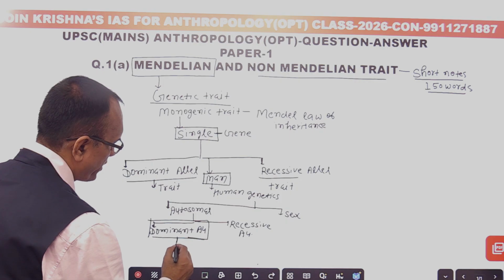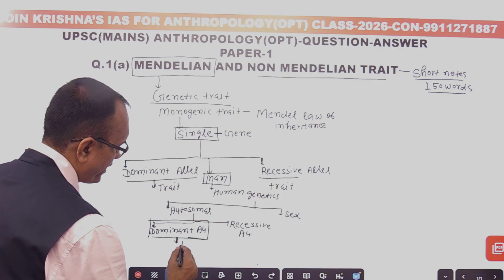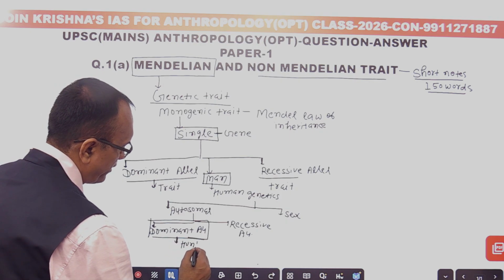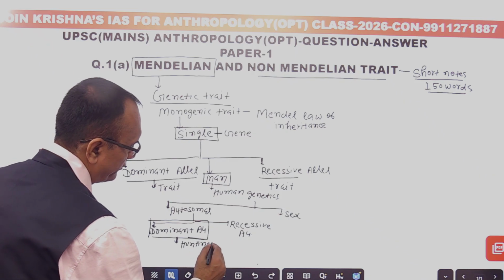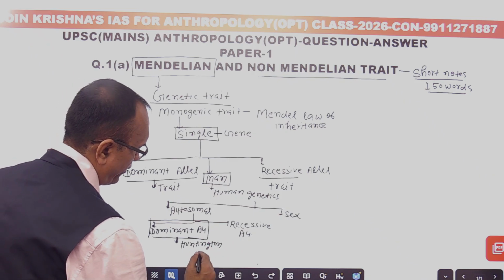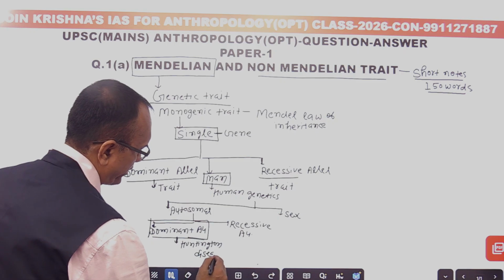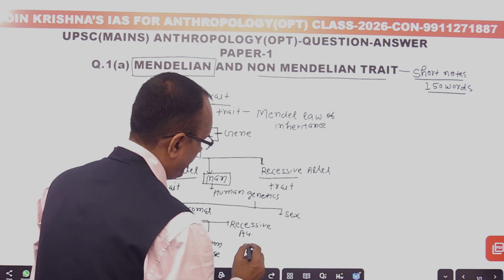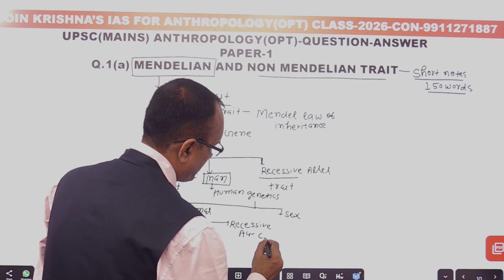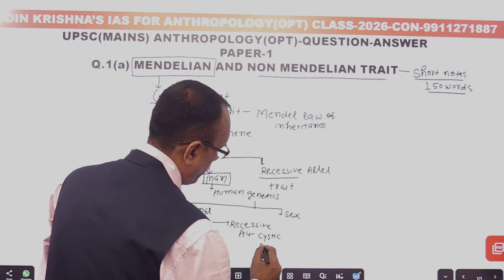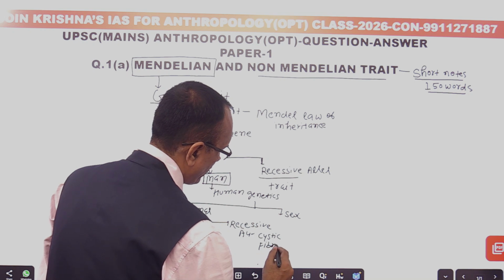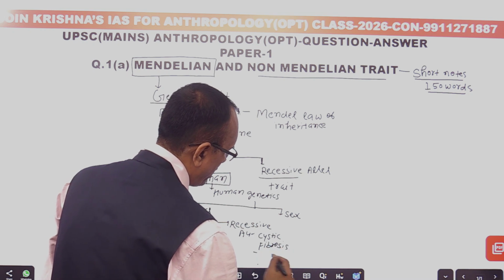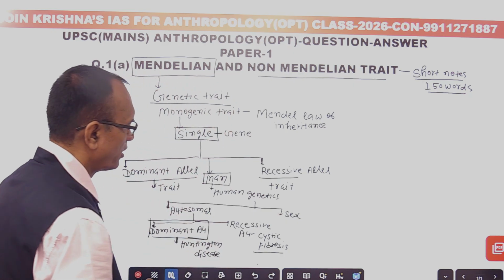For a dominant autosomal trait, there is a disease named Huntington disease, that is an important example of a dominant autosomal trait, and cystic fibrosis is an example of a recessive autosomal trait.